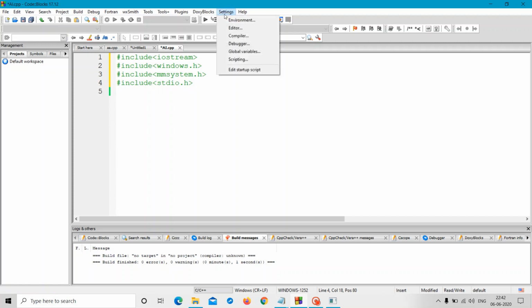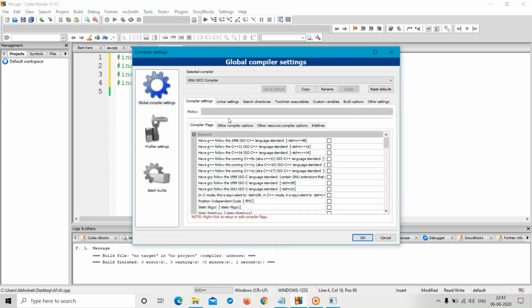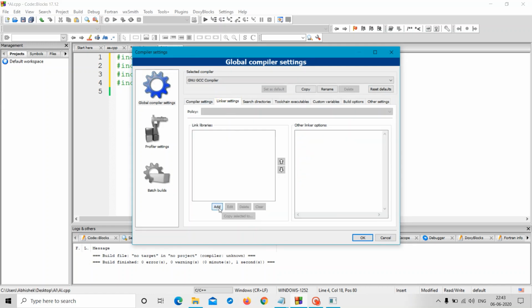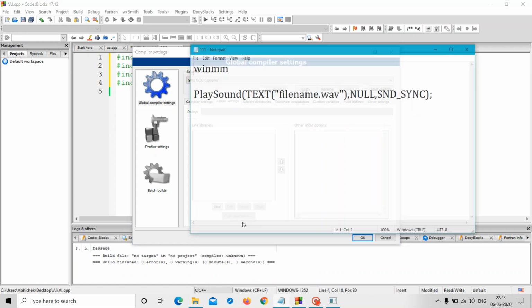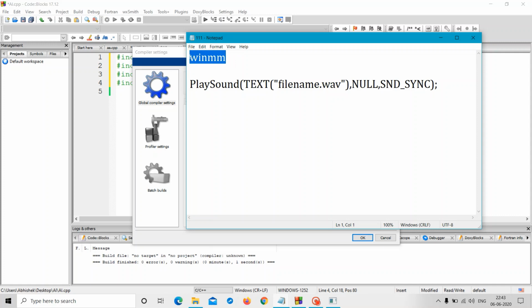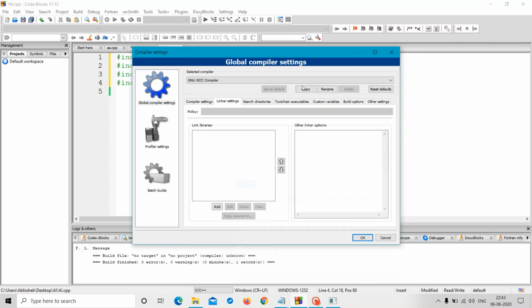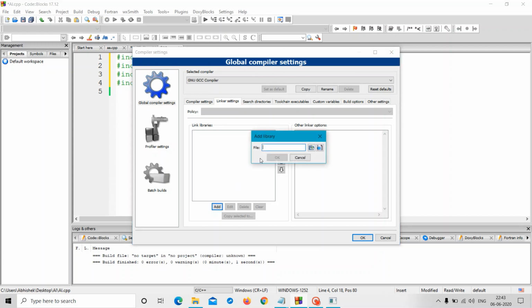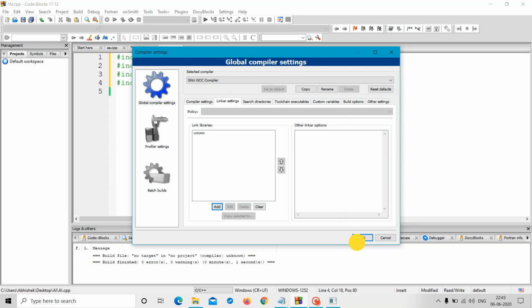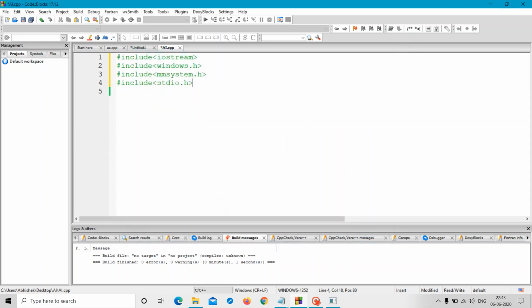Okay, so first of all we will need to do some settings. So we will go to the settings section, compiler, then linker settings. In the link libraries we will have to add winmm library. Okay, so I will just copy it from here and paste it here. Then press OK and again OK. So there will be no error during compilation of our program.